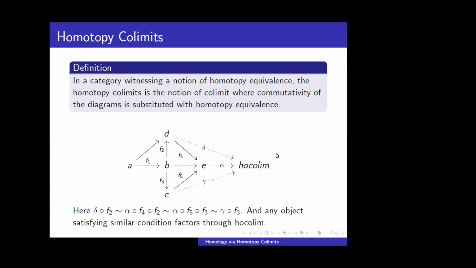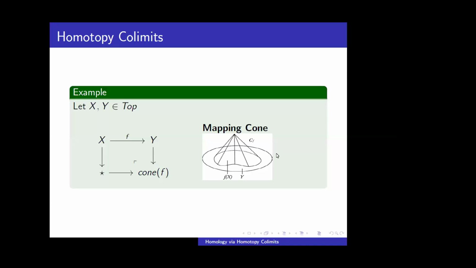So we can calculate one Hocolim in the Top category. The pushout of this diagram, X to Y and X to star, where I have a map f from X to Y, this pushout in homotopy colimit will be the cone of f, our usual topological mapping cone.